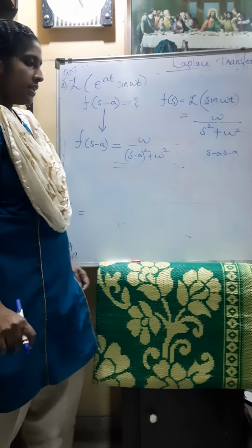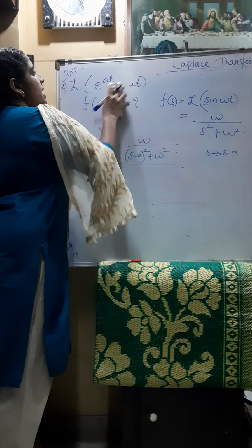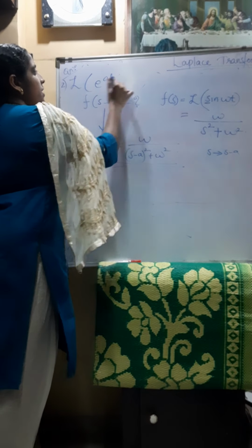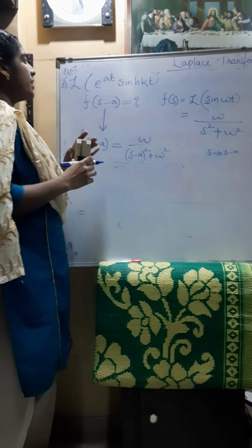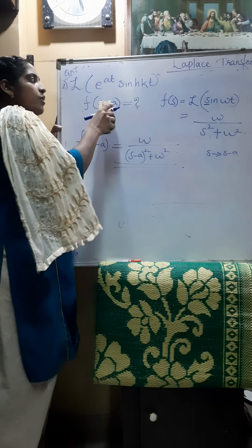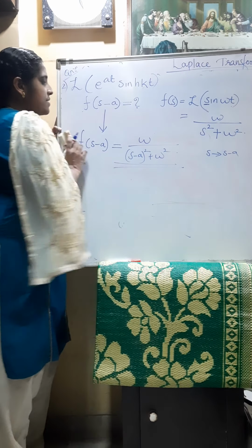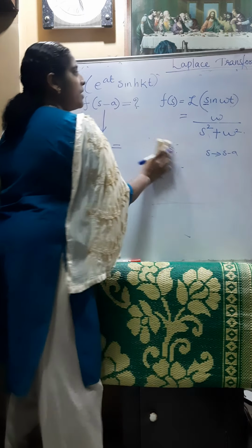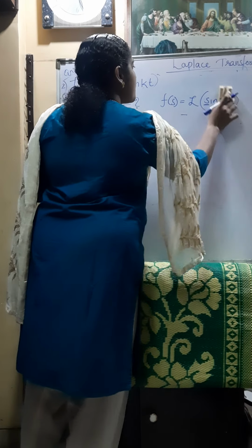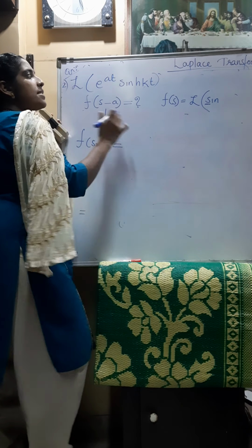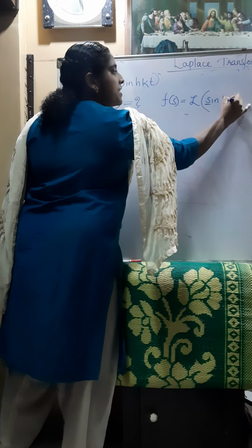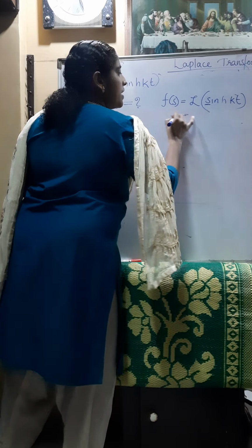Next we can find another function, e raised to at sinh kt. We can find the Laplace transform of the hyperbolic function when it is multiplied by e raised to at. Here also we have to find f of s minus a. First of all, f of s is the Laplace transform of sinh kt.